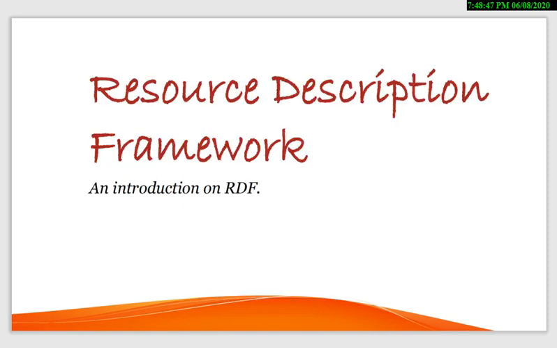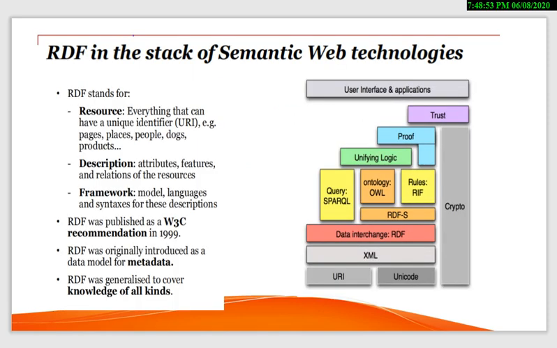Here we go with the Resource Description Framework introduction. So what is RDF? RDF stands for Resource Description Framework. A resource is everything that can have a unique identifier.